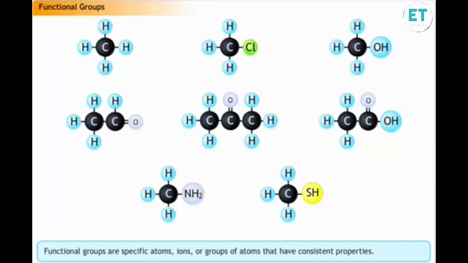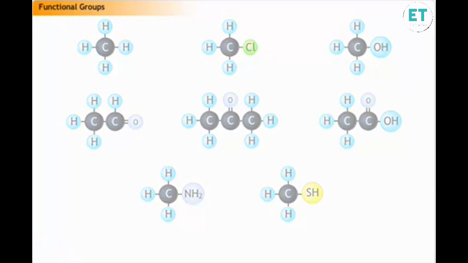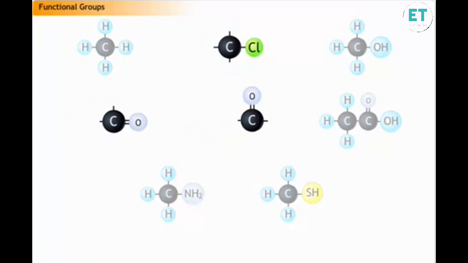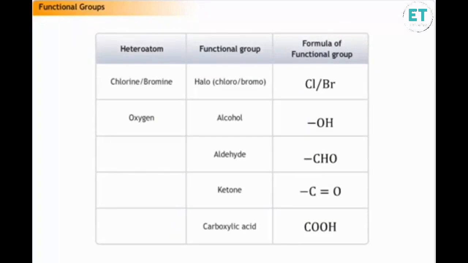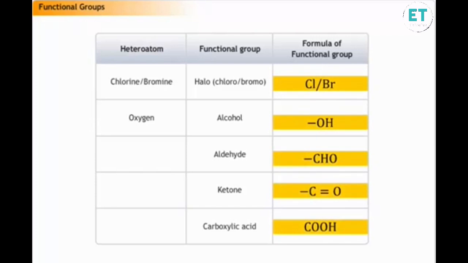In organic chemistry, apart from hydrocarbons, there are other molecules where carbon forms bonds with other elements, such as halogens, oxygen, nitrogen, and sulfur. A hydrocarbon chain contains one or more atoms of elements other than carbon and hydrogen. These additional atoms are called heteroatoms. Therefore, a heteroatom is an atom other than carbon or hydrogen present in a hydrocarbon chain.